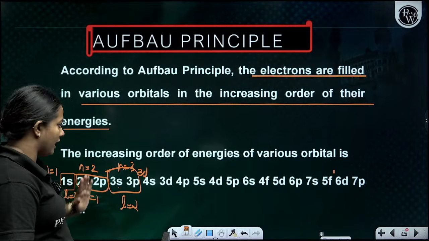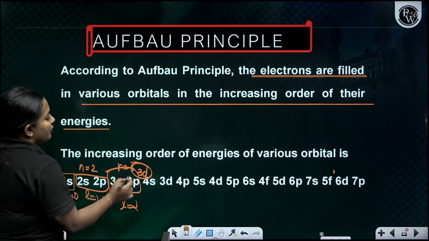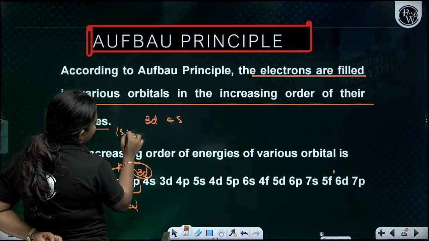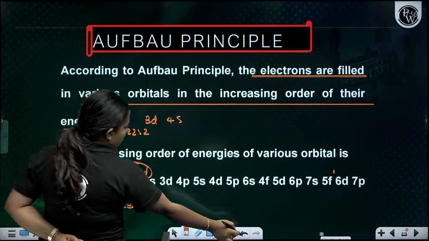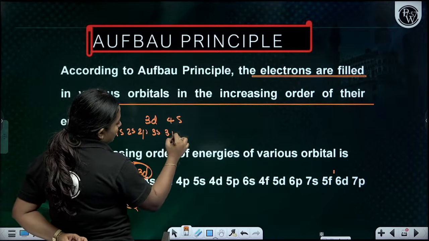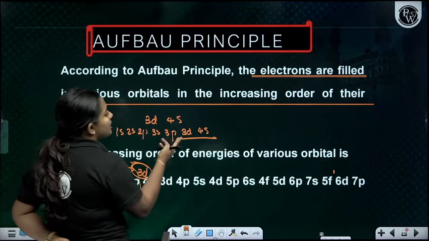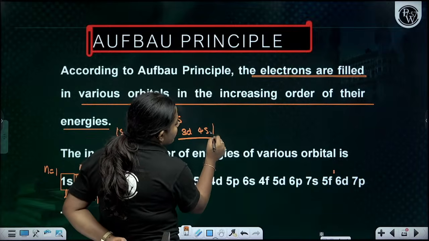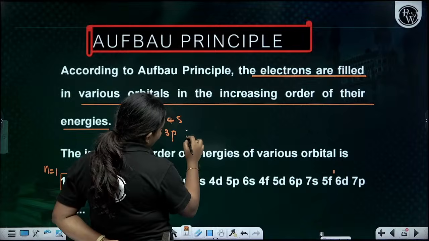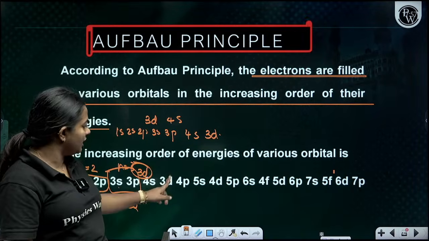Now comes another important factor here, children. You may think that 3d comes first. But there is a difference between 3d and 4s. As I know, 1s, 2s, 2p, then 3s, 3p, 3d you expect, then you expect the 4s. But because there is a slight energy difference, 4s has less energy. So what happens is that instead of 3d, 4s is going to fill first, then 3d comes. Clear? That's why 4s, 3d, then 4p.